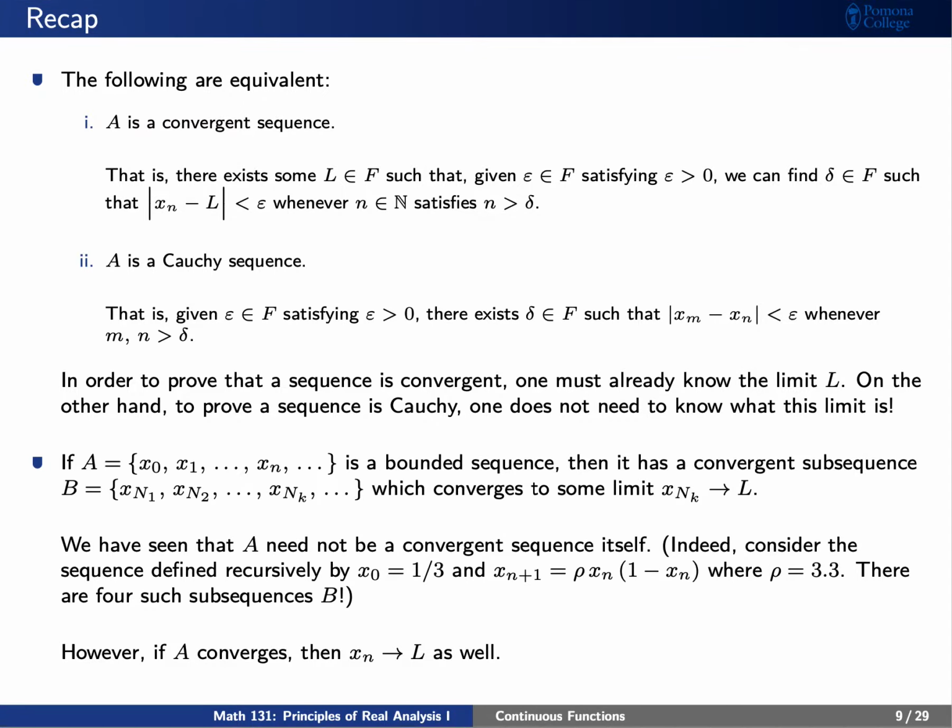Let's say that we have a bounded sequence. Then we know by the Bolzano-Weierstrass theorem that it must have a convergent subsequence that we'll call B, and this must converge to some limit L. We've already seen that our sequence A need not be convergent itself. In fact, an example that we saw came from the logistic equation. However, if A does converge, then it must converge to the same limit that its subsequence converges to.